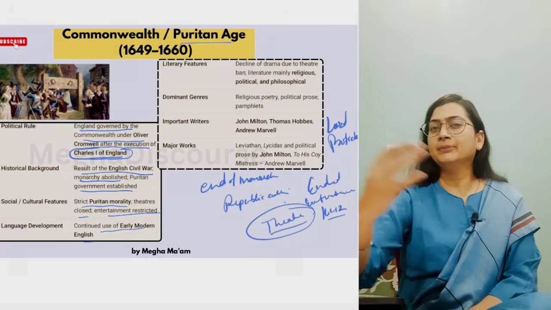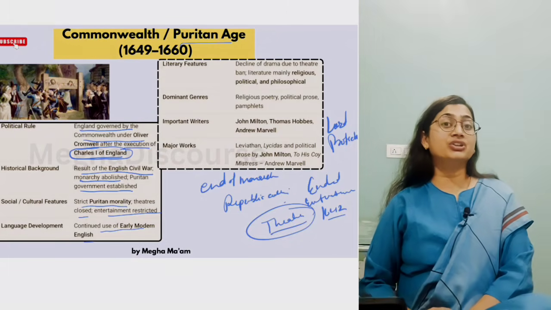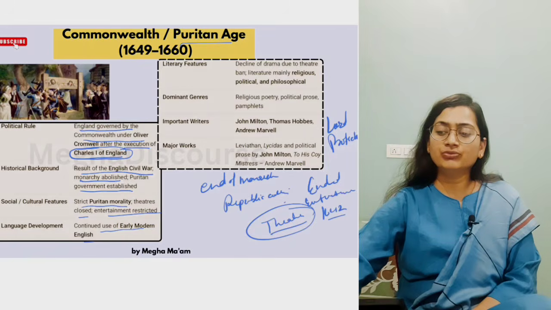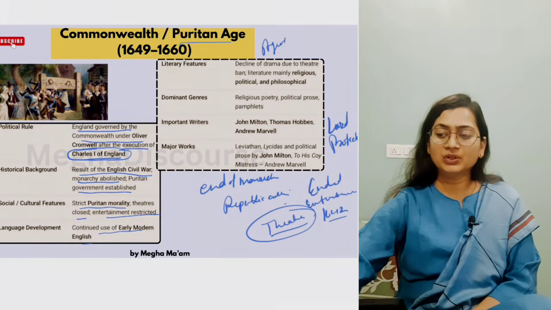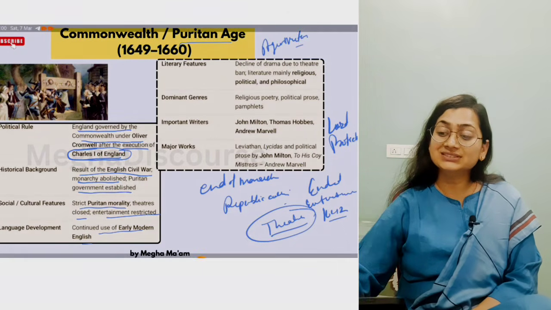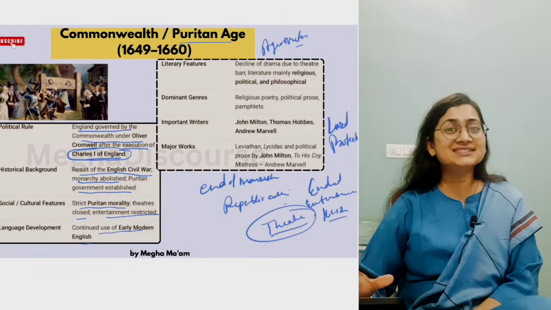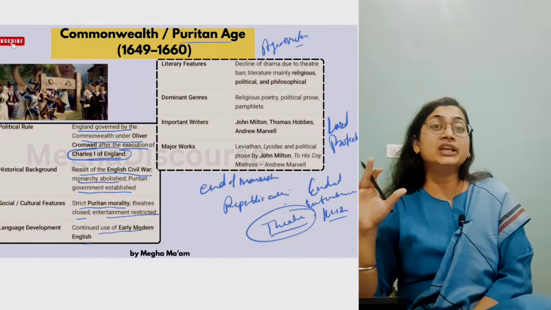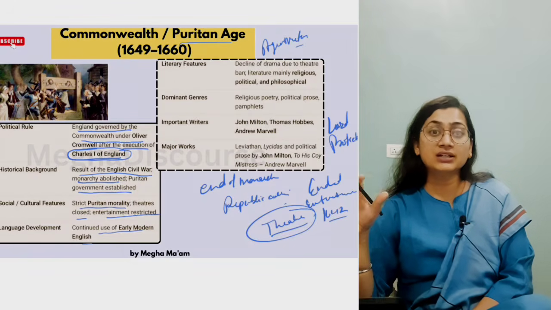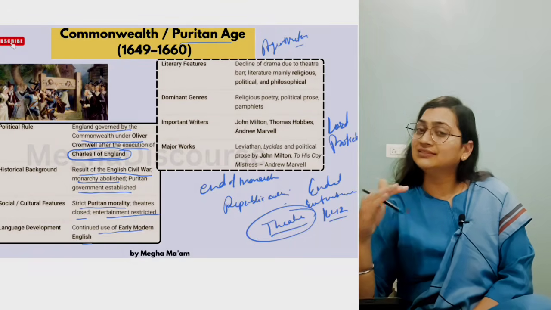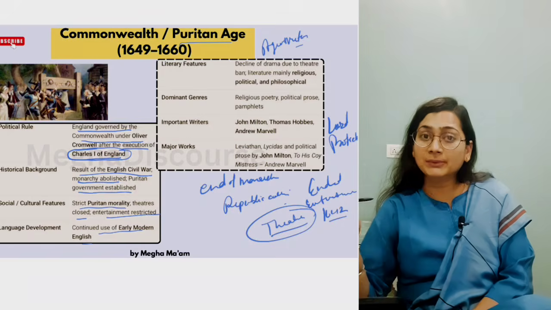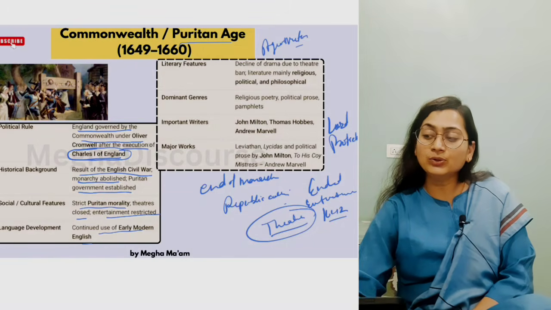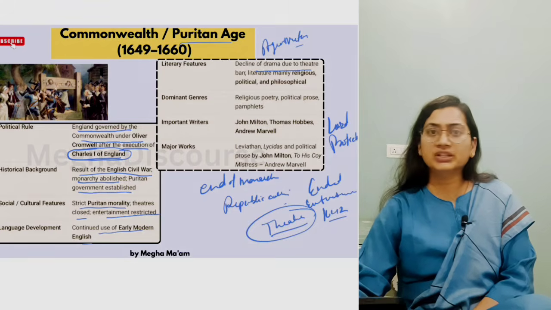Now what happened to literature? Now literature is meant for religious belief. That's why this age is called the age of Milton. Why the age of Milton? Because Milton wrote Paradise Lost, and in Paradise Lost he is telling about the fall of Satan and the rise of God. That is the religious perspective, the Bible perspective, it is the allusion. So here is the decline of drama due to the theatre ban. Now there is no more drama.